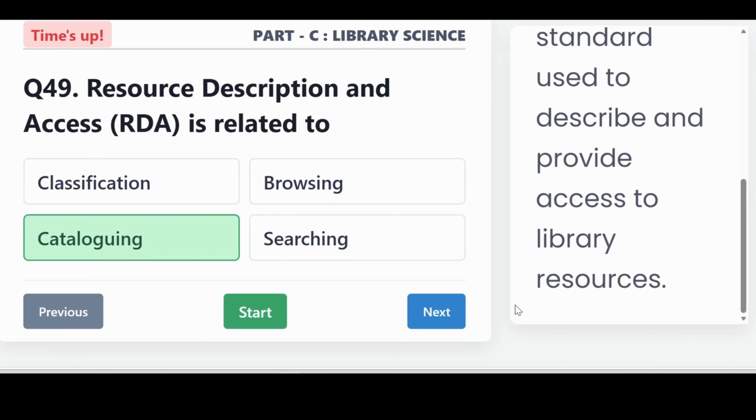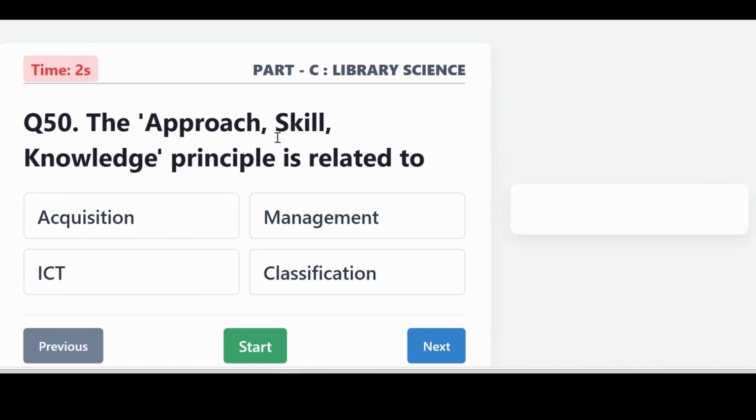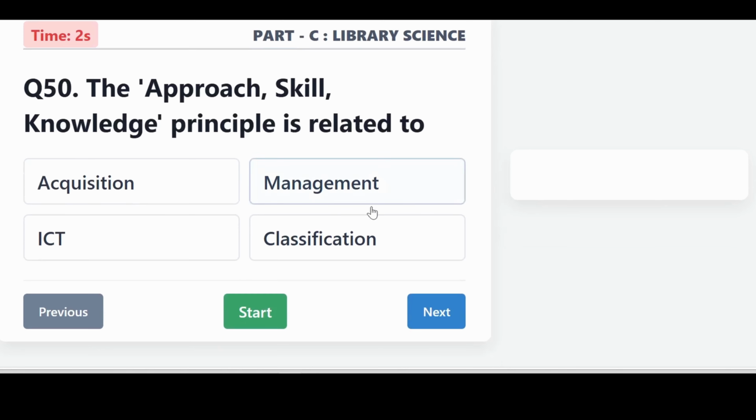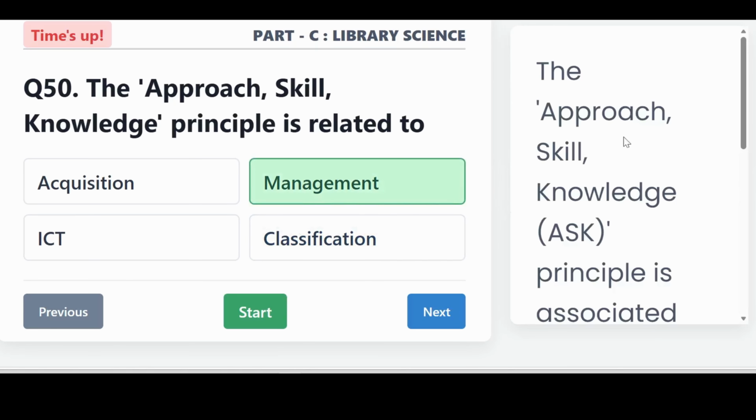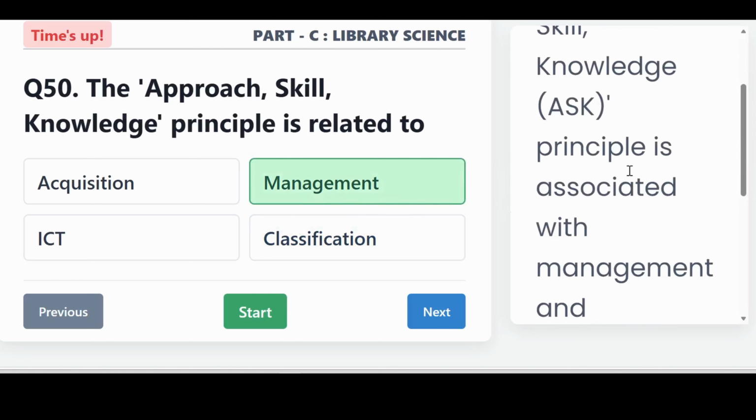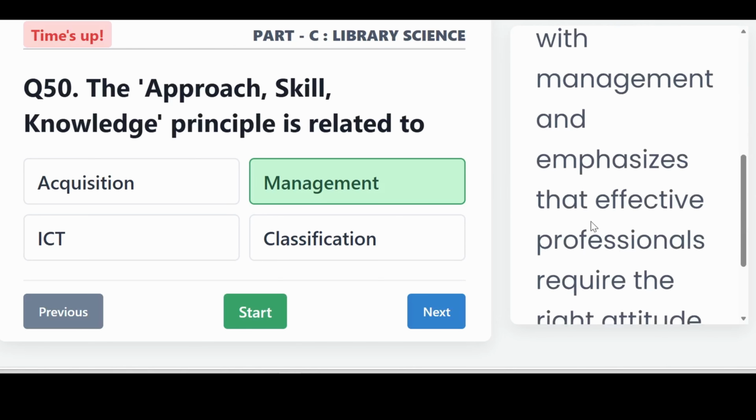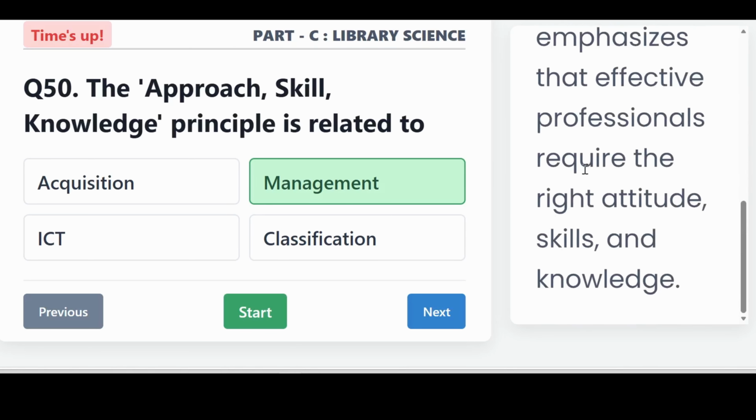The attitude, skill, knowledge principle is related to? It is management. The attitude, skill, knowledge, or ASK principle is associated with management, emphasizing that effective professionalism requires the right attitude, skill, and knowledge.